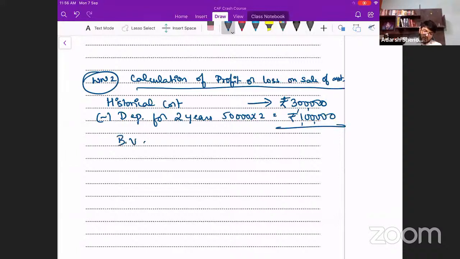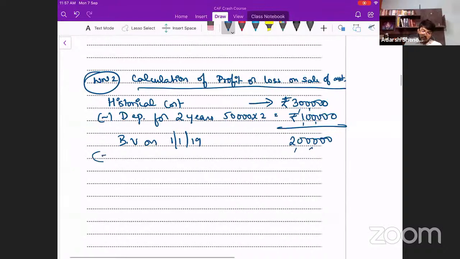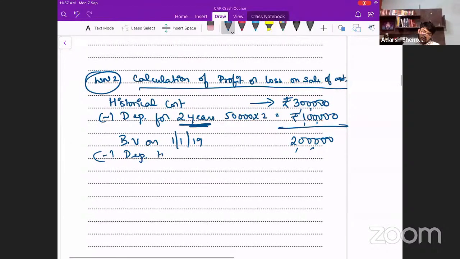So book value on 1/1/2019 is how much? 2 lakh. But is this required? No, we have to charge depreciation for how many more months now? We have to charge depreciation for the part of the year, right? This was for whole years I charged. 2 whole years we've used. So for whole years I charge. Now for part of the year, depreciation till 31/10/2019. Are you all following?